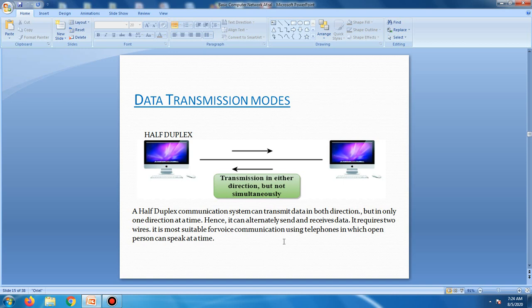Message flows in both directions but not at the same time. A walkie talkie is an example: one party speaks and the other party listens. After that, the other speaks and the first listens. Speaking simultaneously will create distorted sound which cannot be understood.